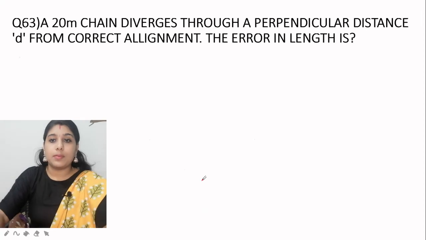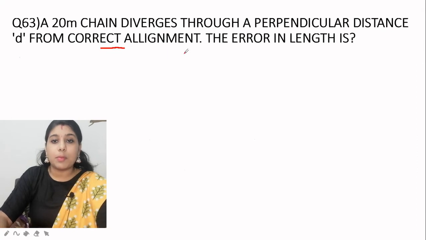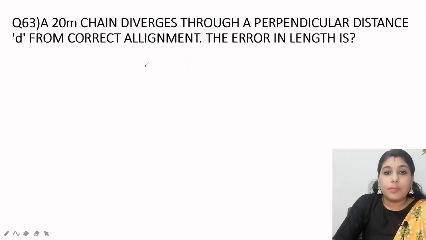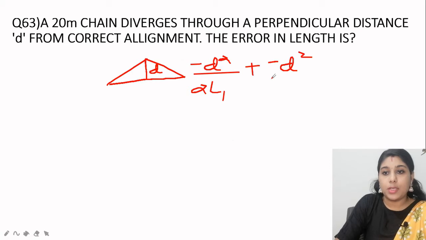A 20-meter chain diverges through a perpendicular distance D from the correct alignment; find the error in length. This is the misalignment problem we have studied before. The error is minus D square by 2L1 plus minus D square by 2L2.